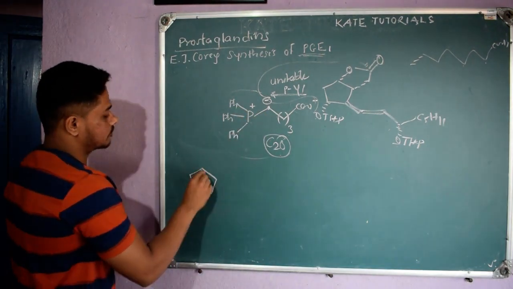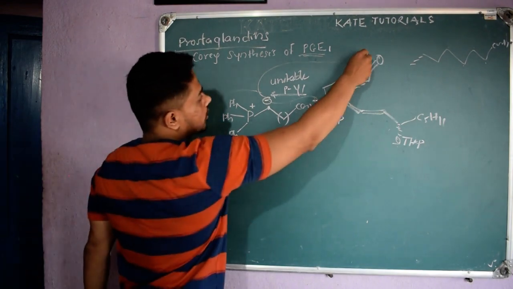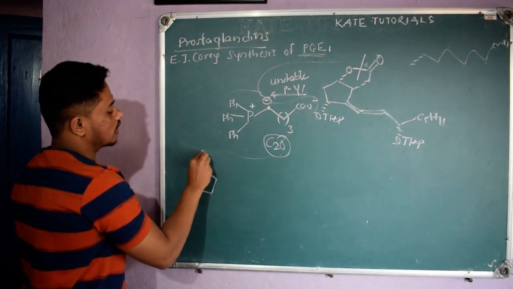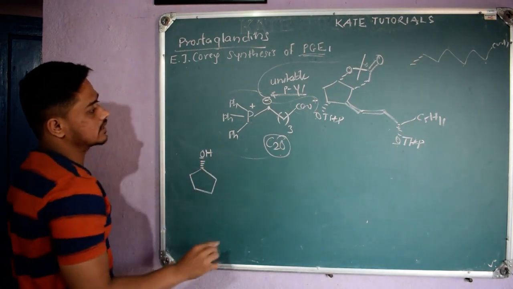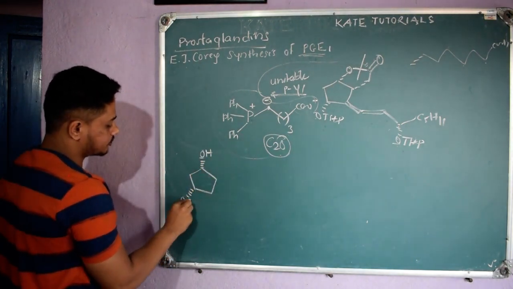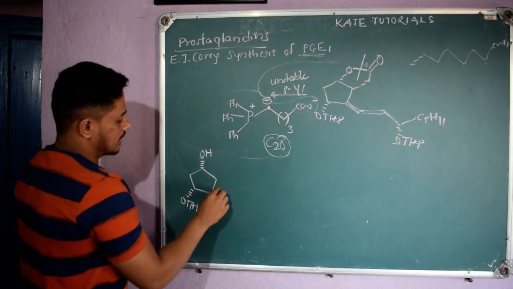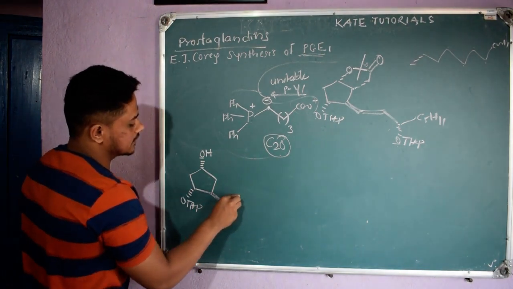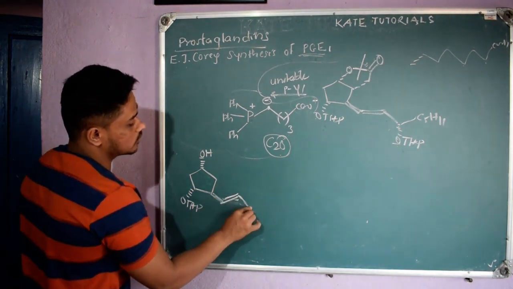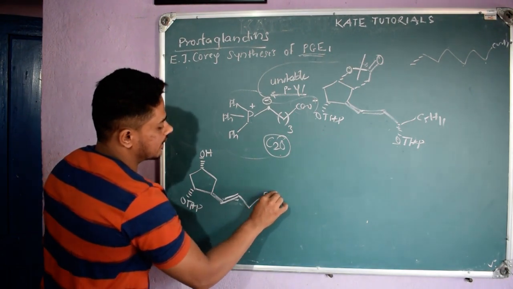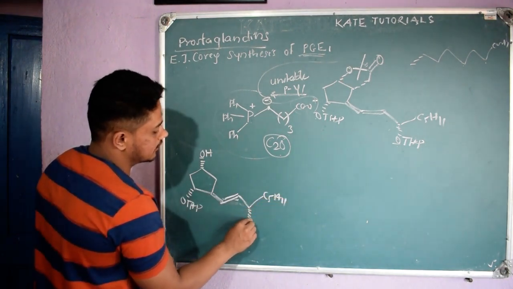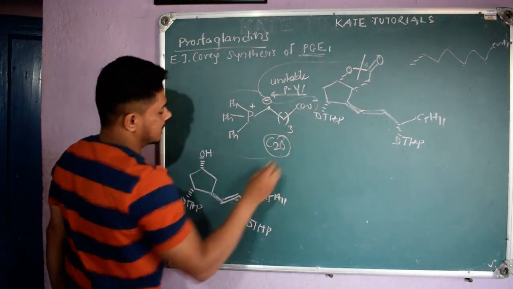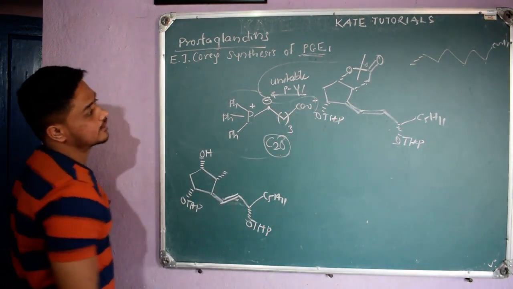So what I will get, see, this bond will be broken, because I have told the ester bond can be broken, the carbon oxygen bond can be broken. So here O minus, instead of writing O minus I will write OH. Here O THP is there, tetrahydropyran, and here above the plane, what I have is E, right? So a bulky group here, so E means here, and here C5H11, and below the plane. Again I'm going to protect this by THP, and this side is below the plane, so I'm going to show this below the plane.